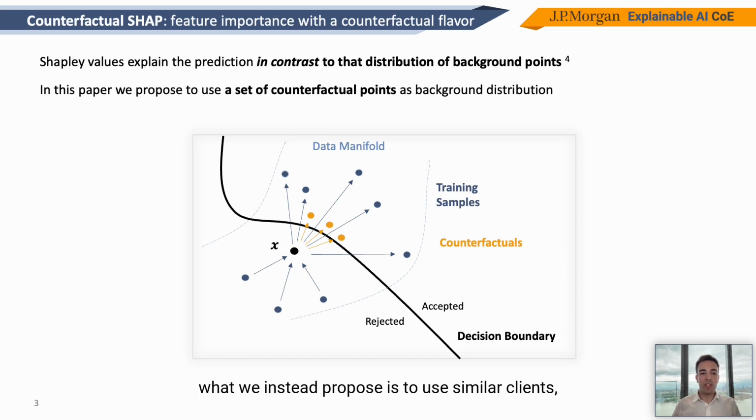What we instead propose is to use similar clients, but lying on the other side of the decision boundary, so being accepted, as the background distribution of points. And note that this is exactly the definition of counterfactuals: similar points to the query instance on the other side of the decision boundary. What happens if you do that is that the explanation you get from SHAP is much more useful to understand which features are useful to change in order to go from a rejection to an acceptance.